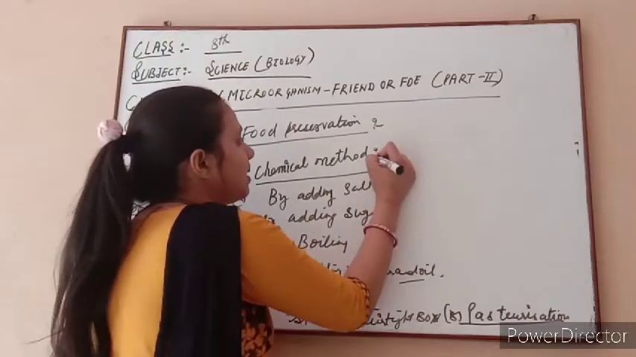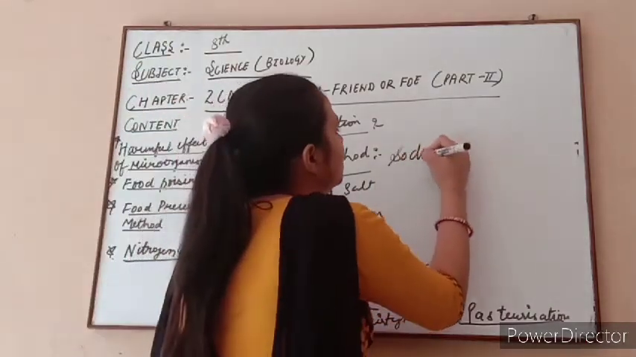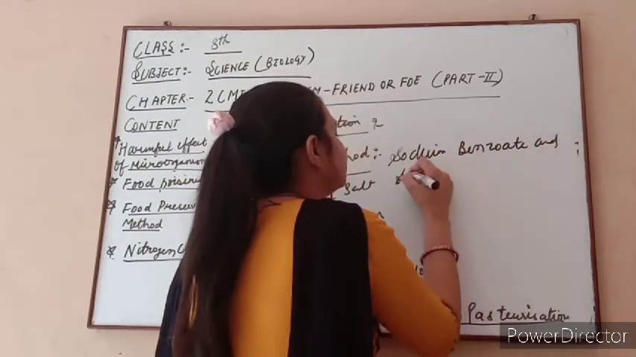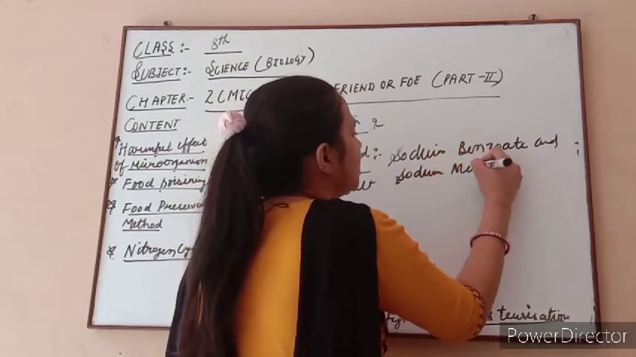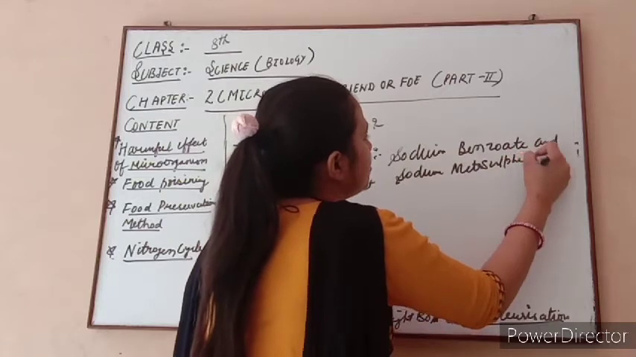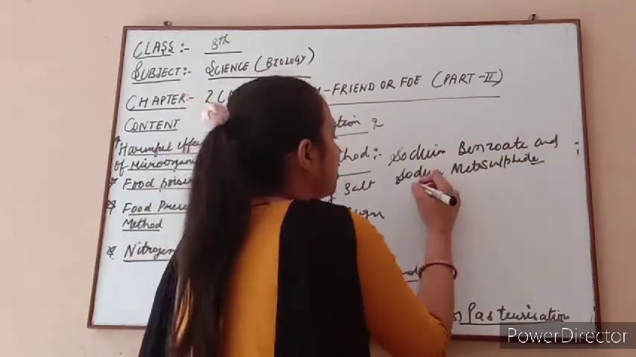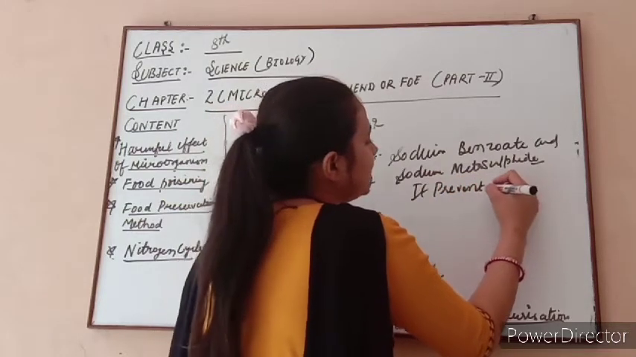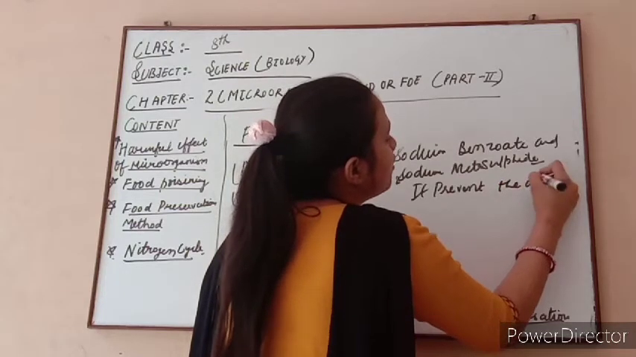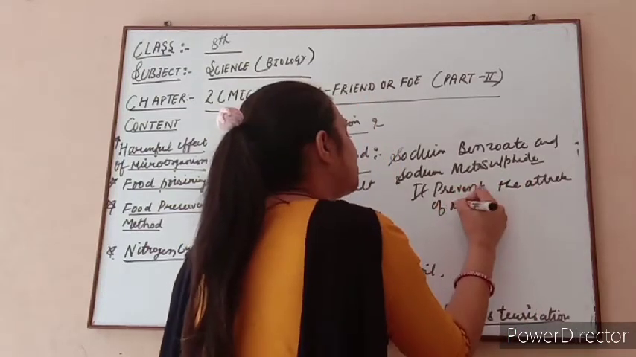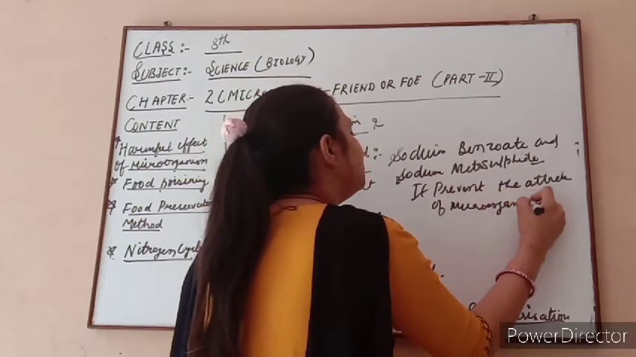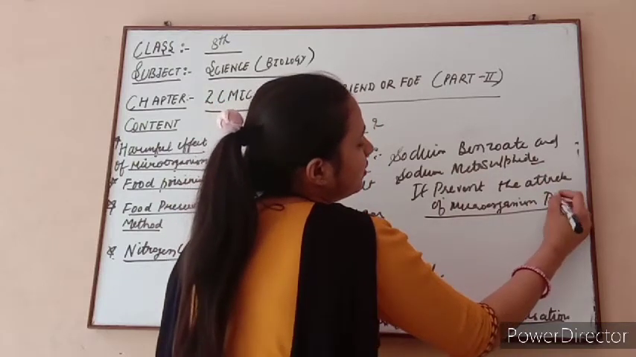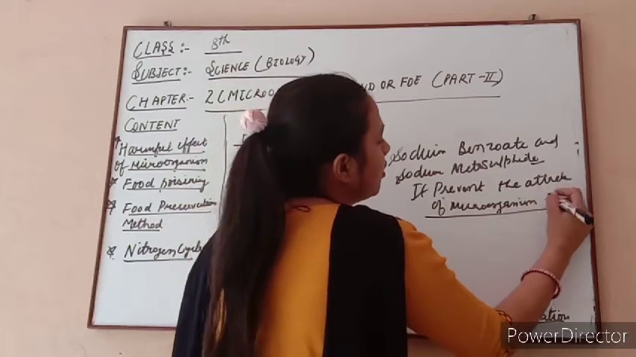First one is the chemical method, with the help of chemicals like sodium benzoate and sodium metasulfide. These are the two chemicals used. What is the function of these two chemicals in our food preservation? They prevent the attack of microorganisms on